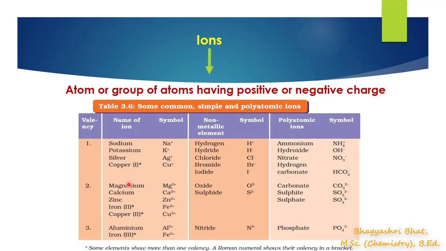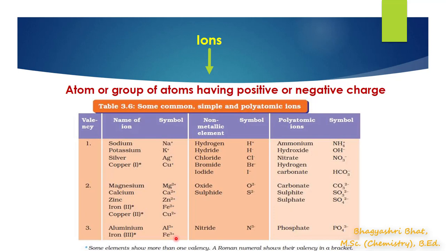Then we move on to ions. What are these ions? Ions are always charged particles. Either they have a positive charge or they have a negative charge. So here you can see sodium, potassium, silver, copper, etc. All these are atoms with positive charge.